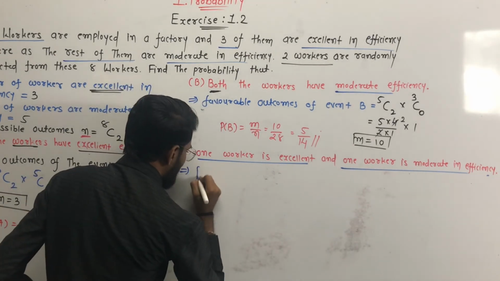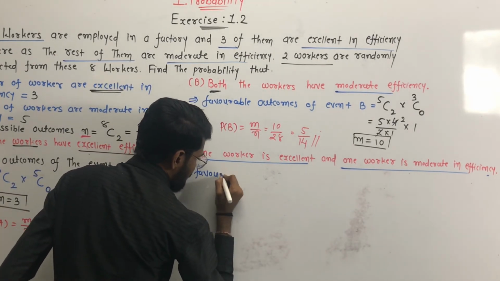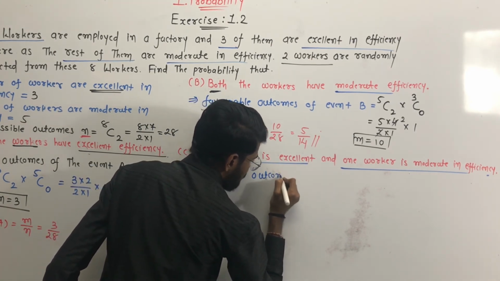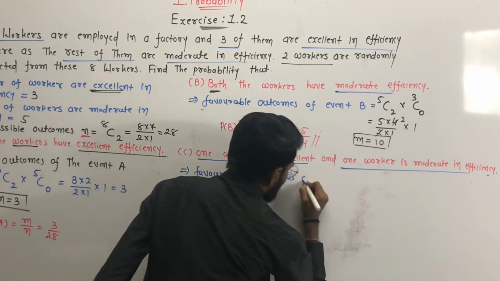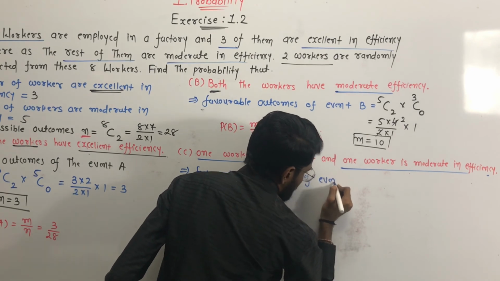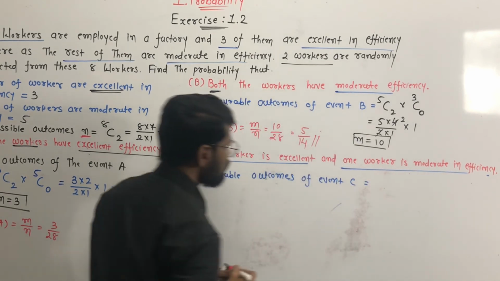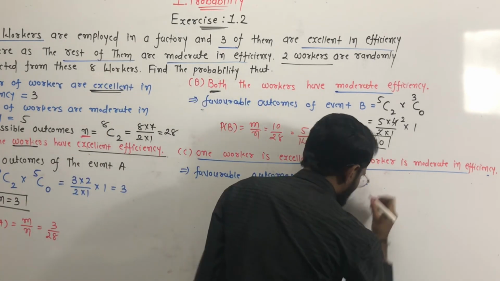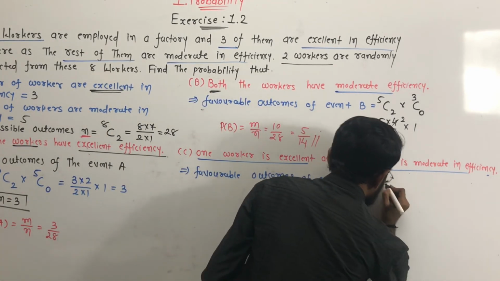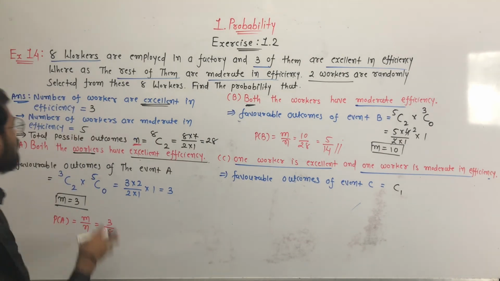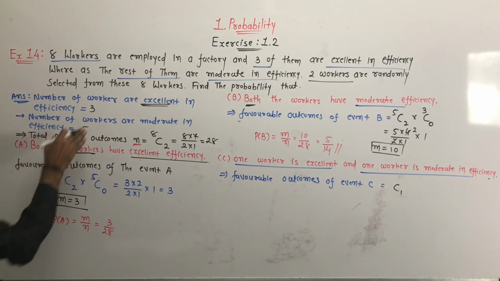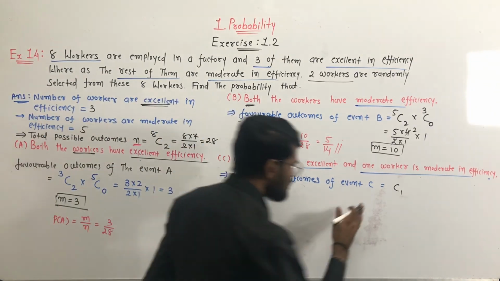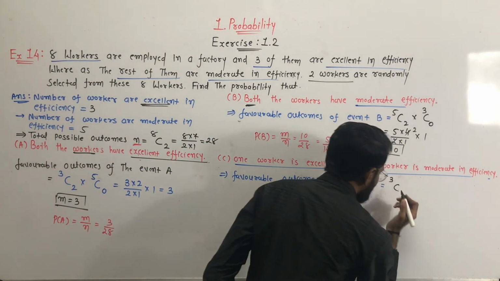So the favorable outcomes of event C: we have to select one worker who is excellent, so we select one worker out of these 3 workers, because these 3 workers have excellent efficiency.